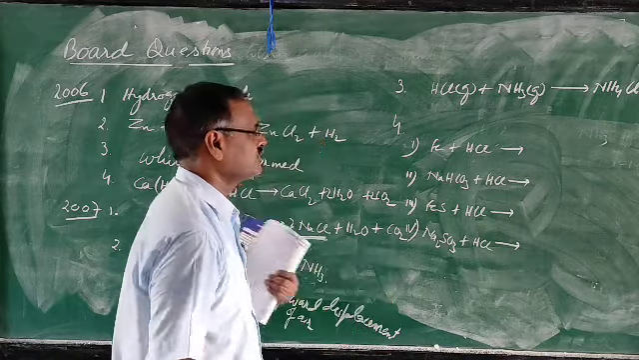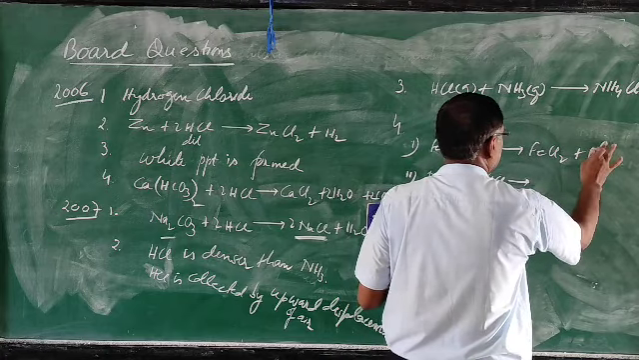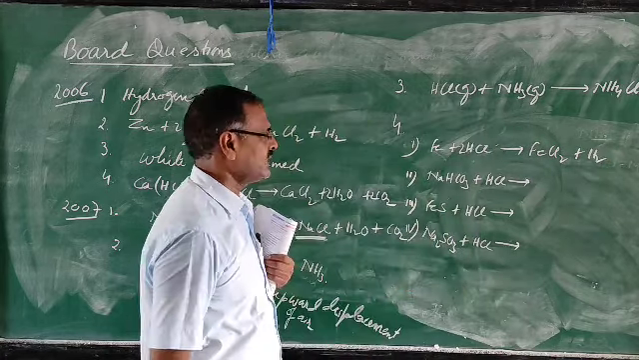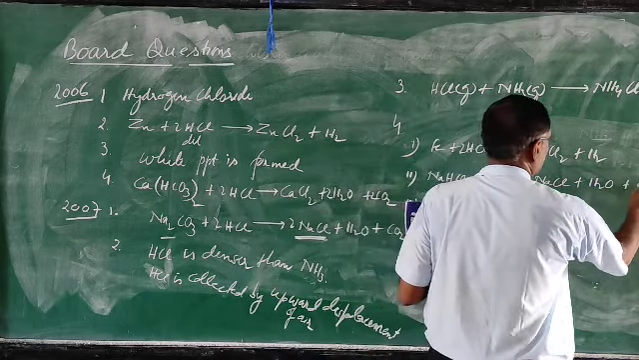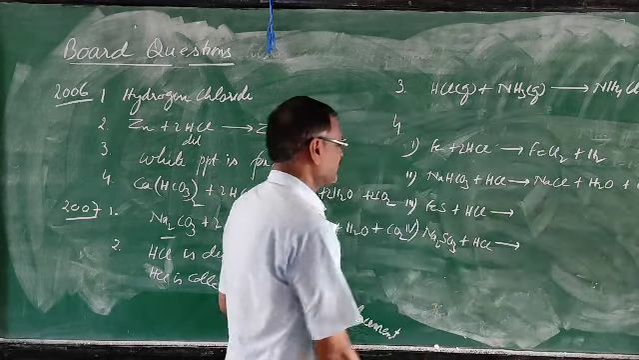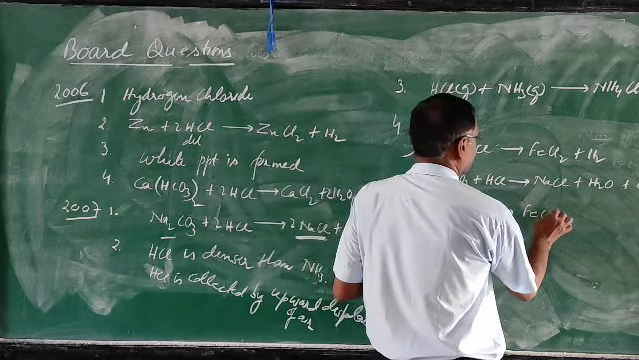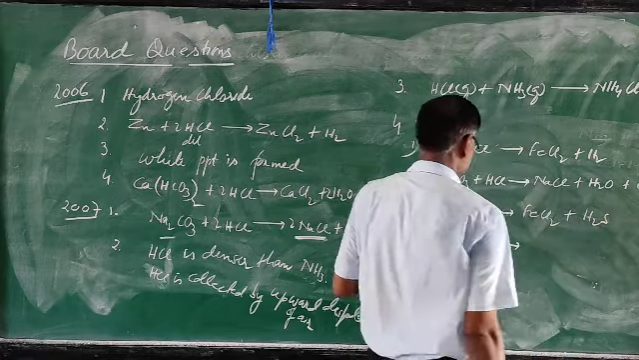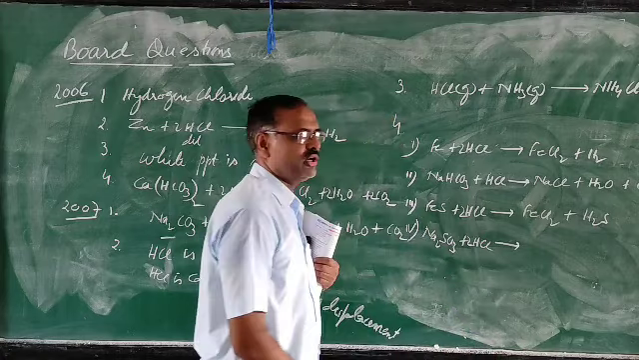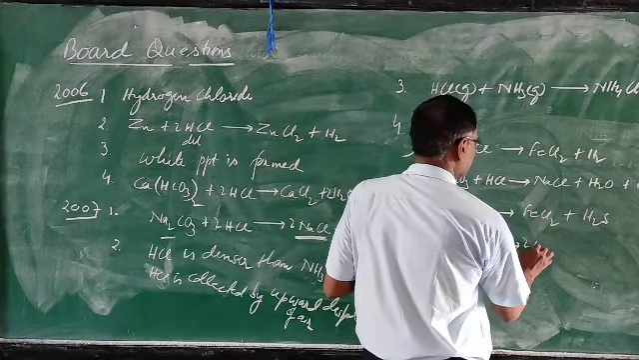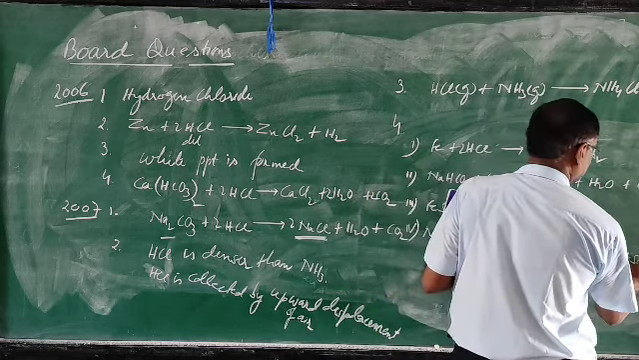It is easy. The first will form FeCl2 and hydrogen gas. The second will form salt, water and carbon dioxide, so NaCl, H2O and CO2. The metallic sulfide will form salt and H2S gas, so FeCl2 and H2S gas. And this sulfite, when it reacts, forms salt, water and sulfur dioxide. So this will form sodium chloride, water and sulfur dioxide.